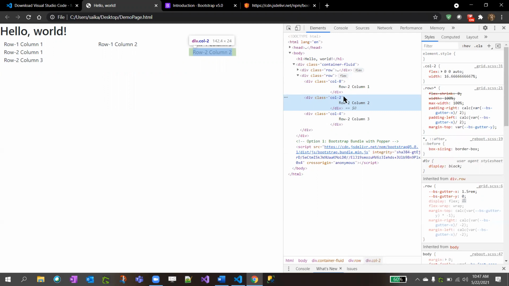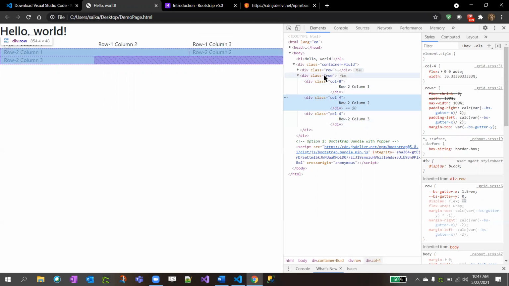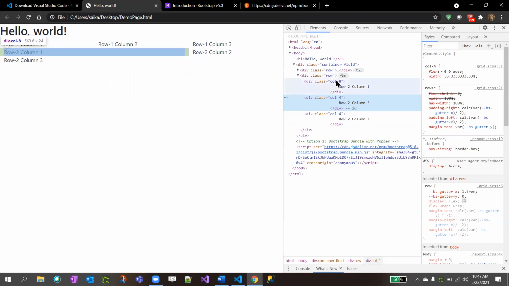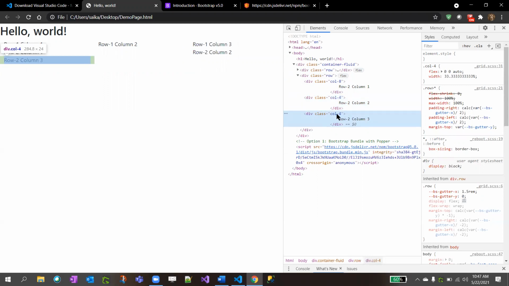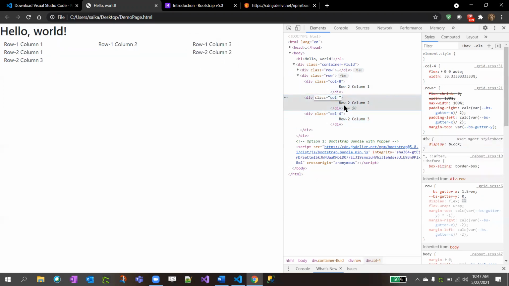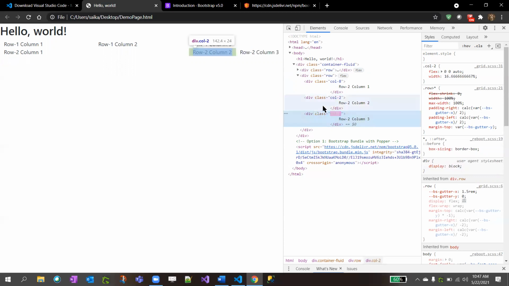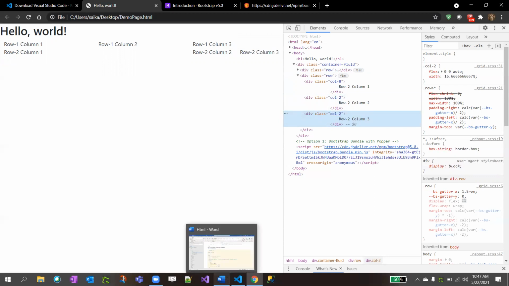Bootstrap will take care of it. Since the row size is 12, if you calculate 8 plus 4 plus 4, it is 16. 12 plus 4, 16. So what is happening is the remaining 4 goes to the next row. So as I said, if I give this 2, automatically this should also be 2, correct? See, this is how the rows and columns work in Bootstrap.